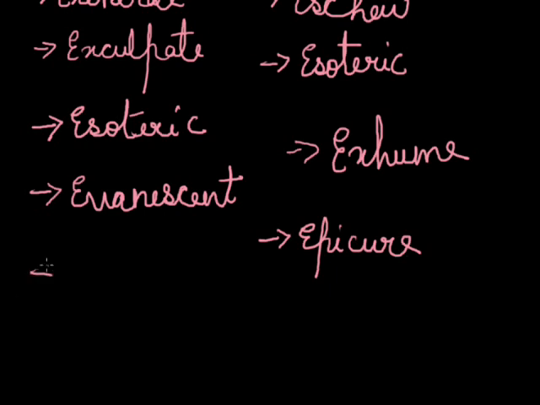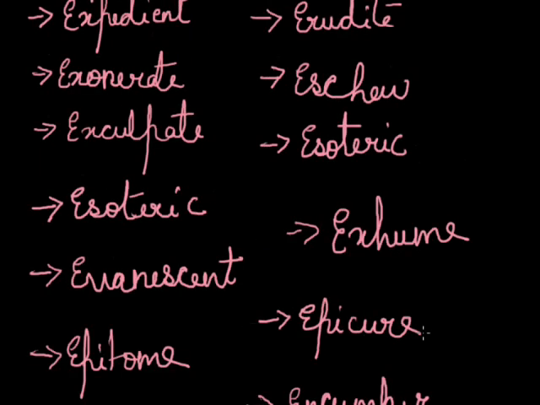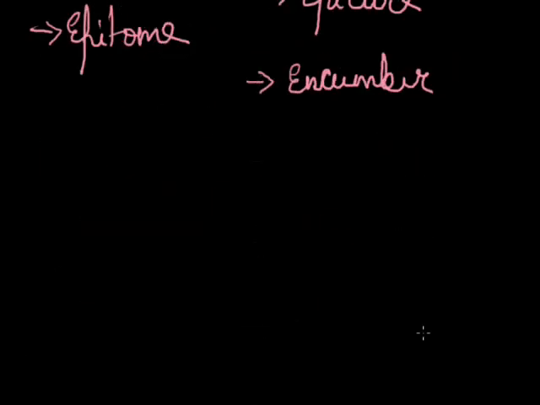Epicure. Then comes epitome. Epitome means model, typical or ideal example. For example, the student chosen to represent the school was the epitome of dedication and excellence. Encumber. Encumber means to hold back or hinder. For example, his was a life that has always been encumbered with responsibilities. That means encumbered means to hold back.